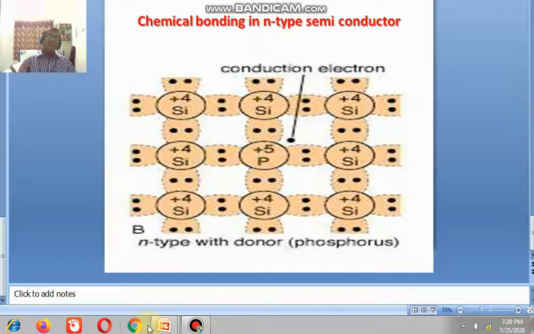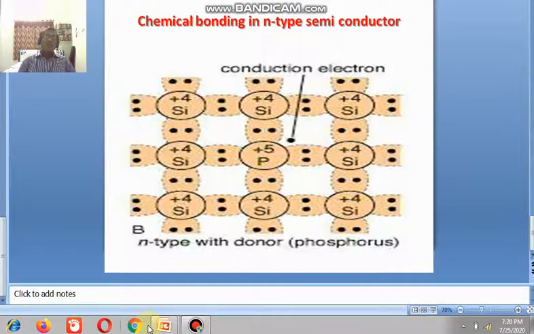Therefore, the charge carriers are increasing. The nature of the charge carriers depends on the doping process. If the doping is pentavalent, then the majority charge carriers are electrons. If the doping is trivalent, then the majority charge carriers are holes and the minority charge carriers are electrons.